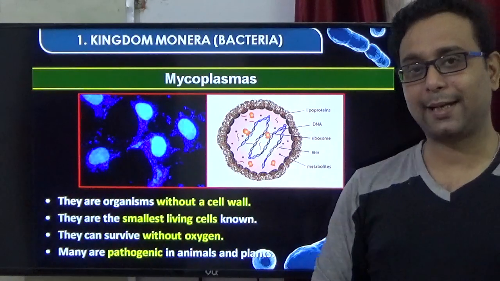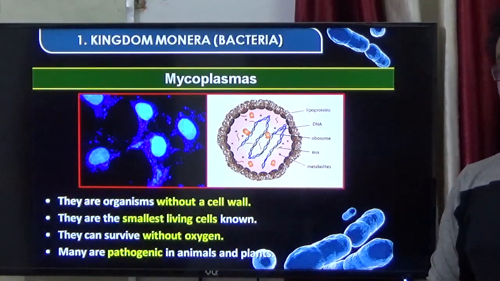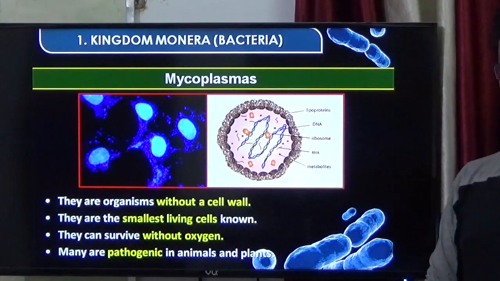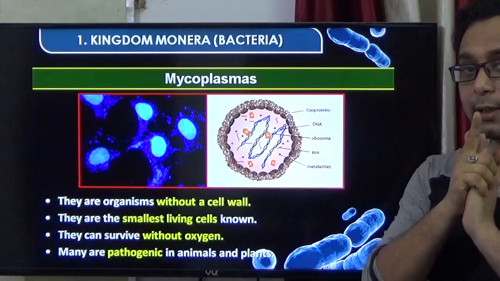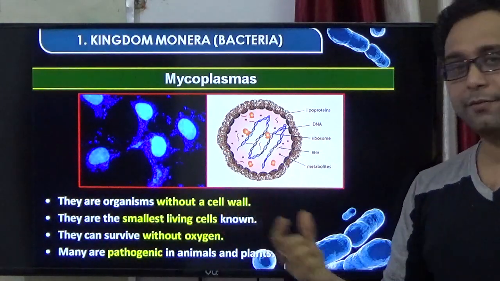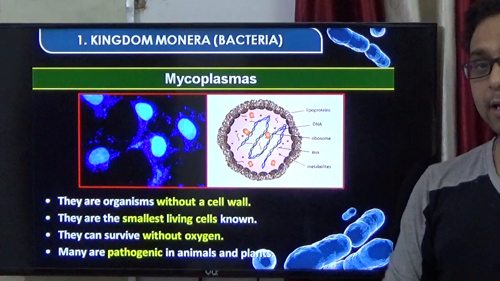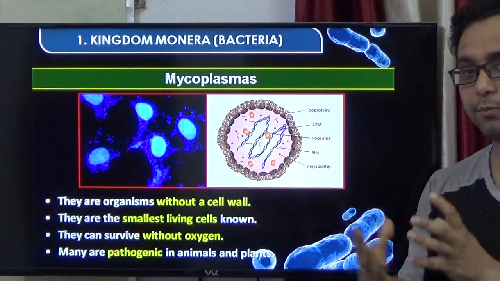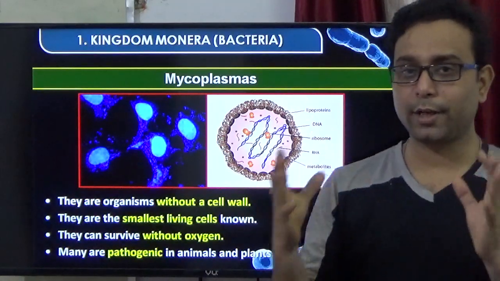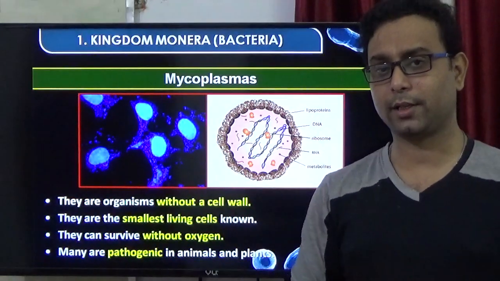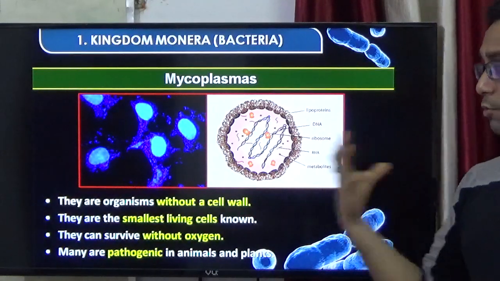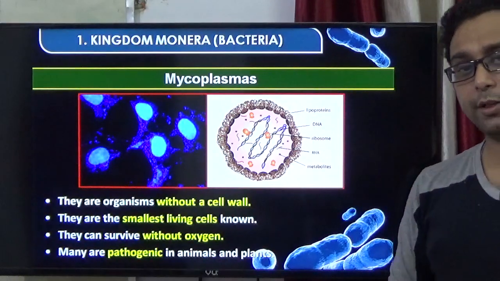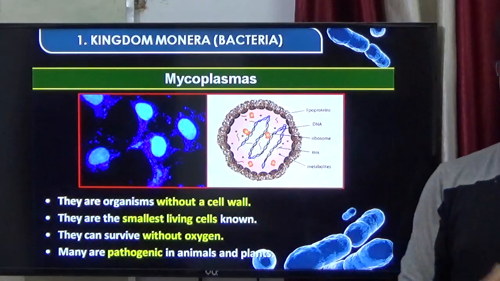Two common examples are like PPLO, right? PPLO means pleuropneumonia-like organism. They cause disease. So the mycoplasma are the smallest living creatures, without a cell wall and anaerobic in nature, a very important question for your NEET point of view. So we discussed the Monerians in a lot of detail, and some questions may also come in your NEET next year. So read the NCERT books very carefully and write notes also.